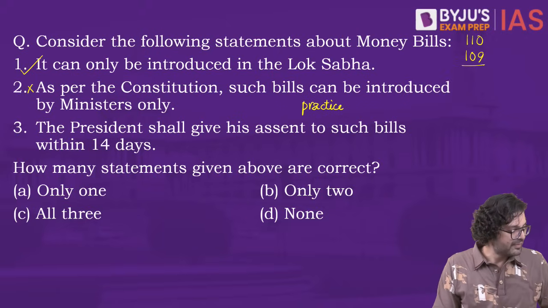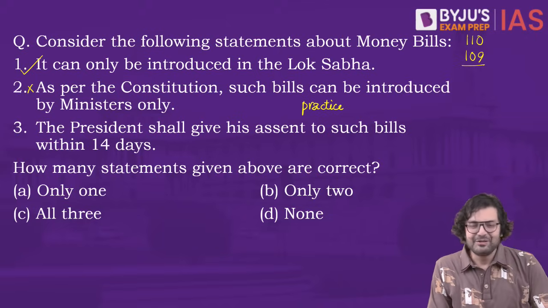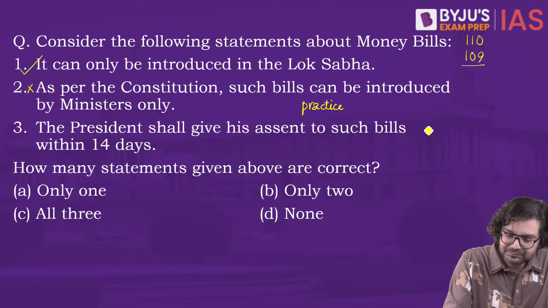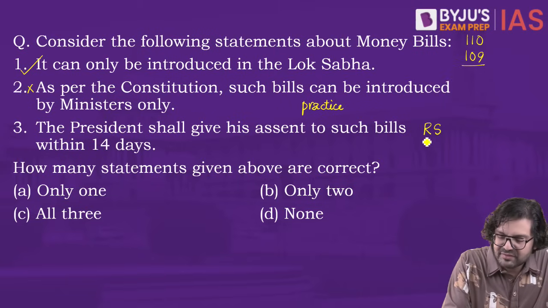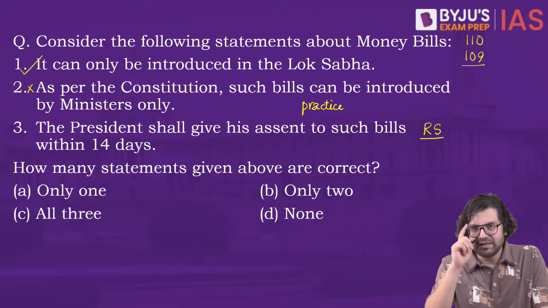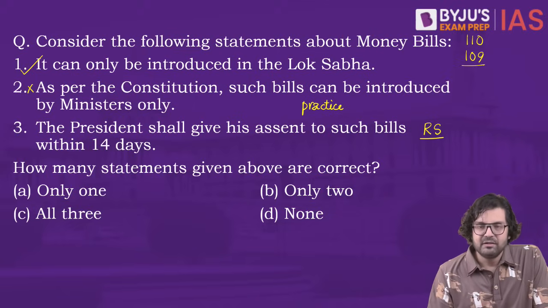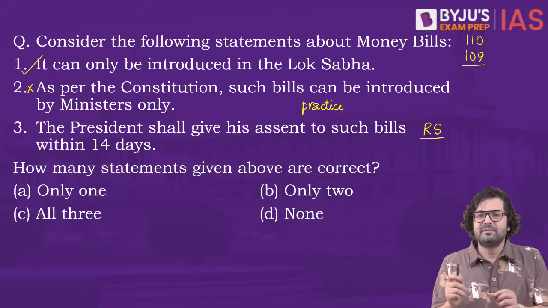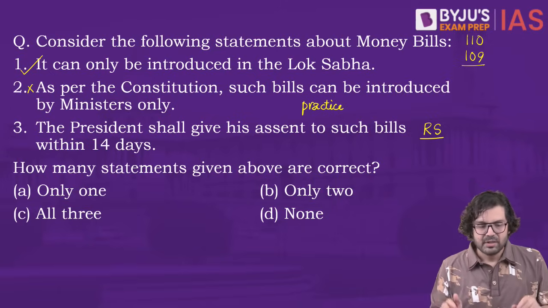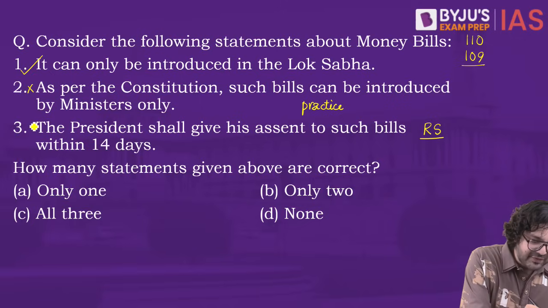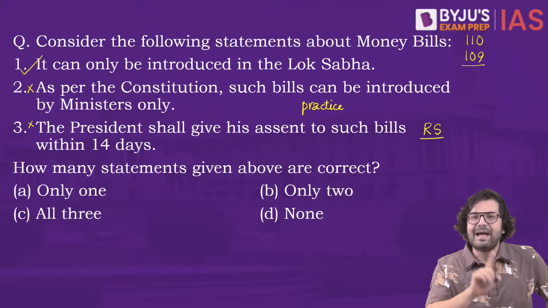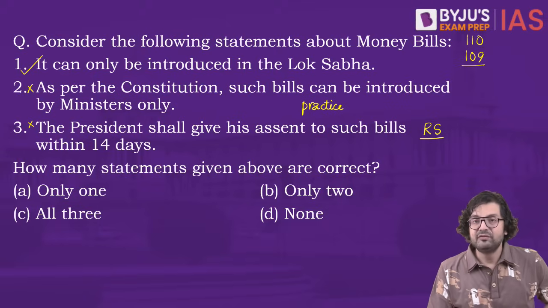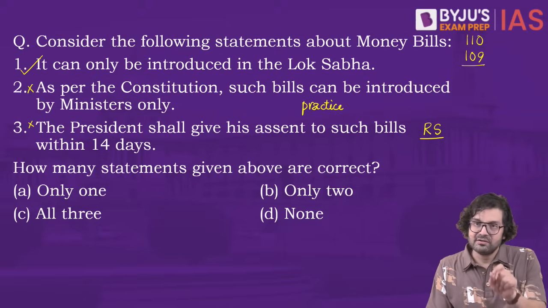Now you know that this 14-day clause is there, but not for the president. For Rajya Sabha. Rajya Sabha has no authority over money bills because ultimately you have to pass the bill. And if you don't, within 14 days, the bill is deemed to have been passed. Right? So we normally use the term Rajya Sabha has returned the bill. Done. So this is wrong. And as far as the president is concerned, the president cannot send back the bill. Right? Now, there is no time frame mentioned for the president to give assent.